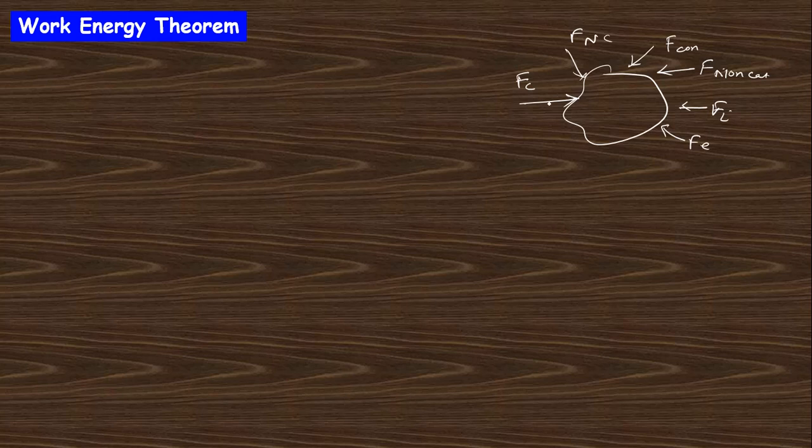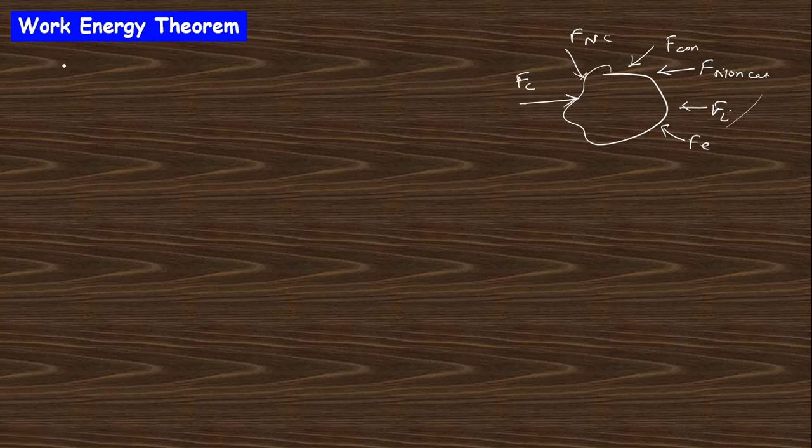Due to all these types of force, there are different works done. The total work done by all these forces will be equal to the change in kinetic energy.